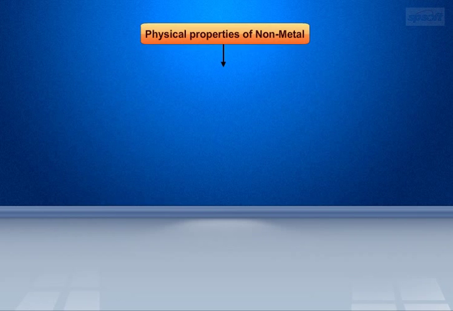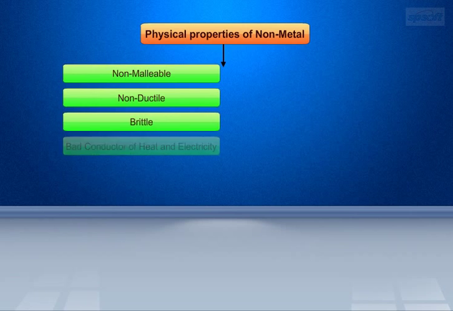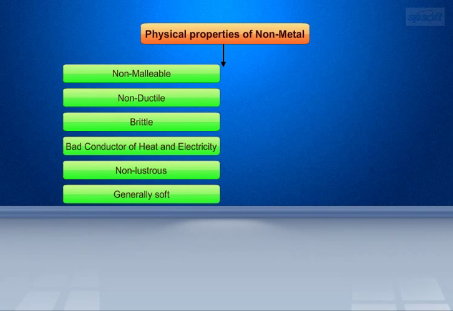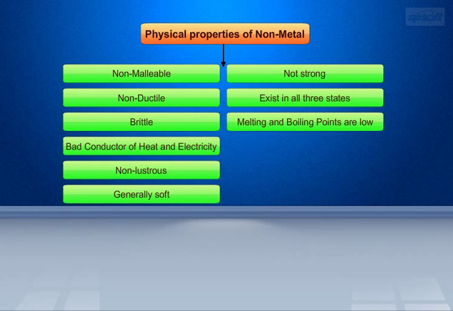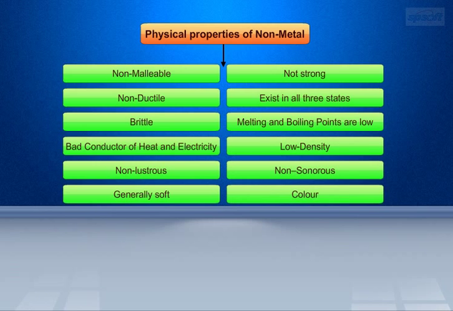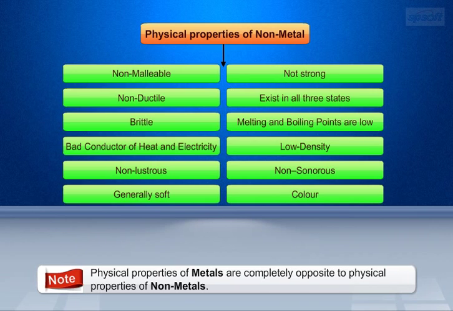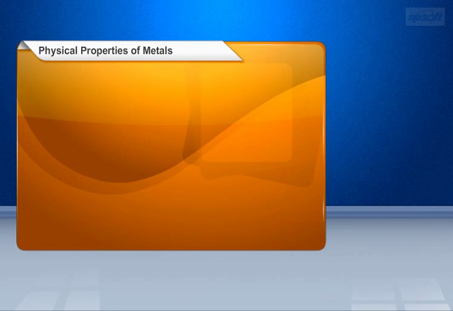The physical properties of non-metals are non-malleable, non-ductile, brittle, bad conductor of heat and electricity, non-lustrous, generally soft, not strong, exist in three states like solids, liquids, and gaseous states. Melting and boiling points are low, low density, non-sonorous and color. Note that physical properties of metals are completely opposite to physical properties of non-metals. Let us elaborate each physical property with examples.